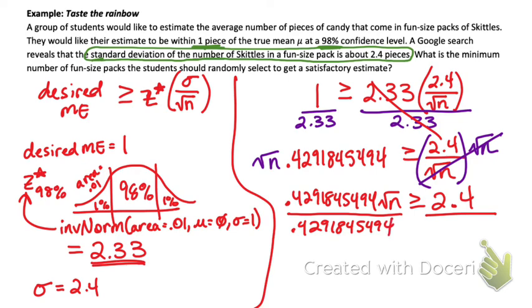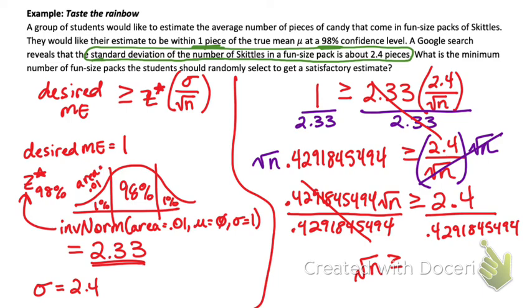Now, remember the other day I told you guys there was this cool little trick. It still works here. So, here's this step. The square root of n has to be greater than or equal to 2.4 divided by that big long decimal. So notice, guys, all we did is switch the square root of n, which is on the bottom of the fraction, with the big long decimal.